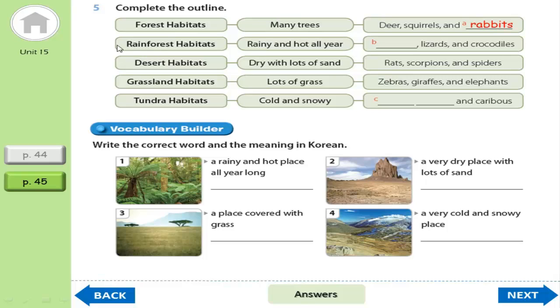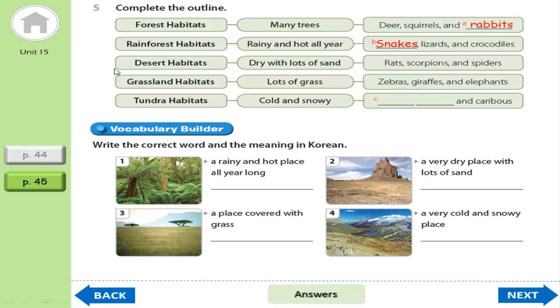Okay, now complete the outline about rainforest habitat. Rainy and hot all year. Lizards and crocodiles. So B. What word should we put here? What do you think? Okay, let's take the answer. Snake, right? Okay, snake.